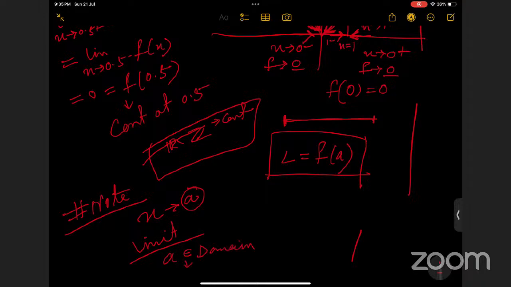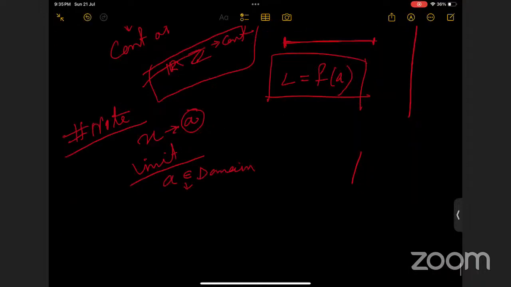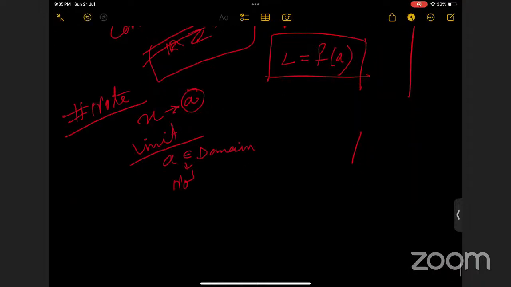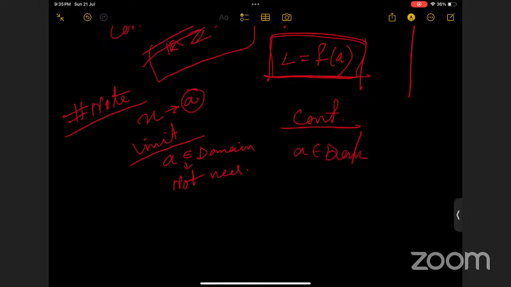But for continuity, we want the function to be defined at that point, right? Yes, ma'am. Then it should be in the domain. So this is the difference between the two.